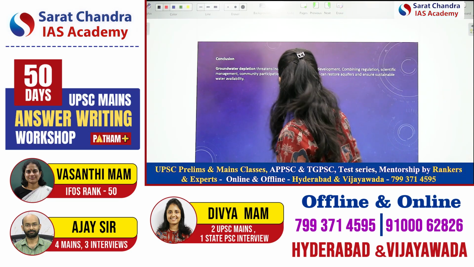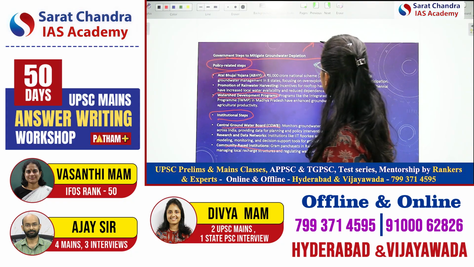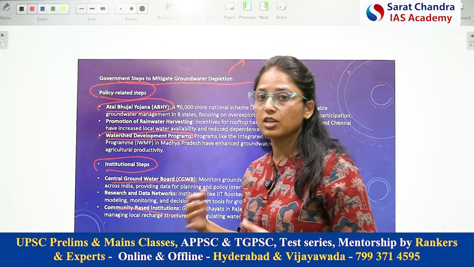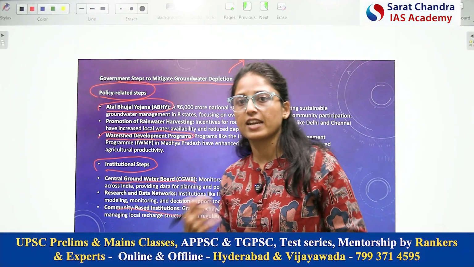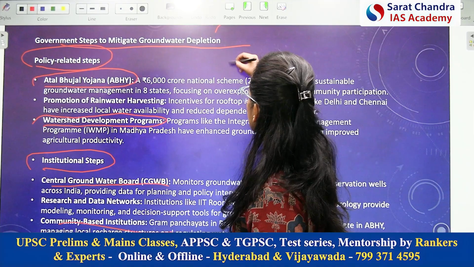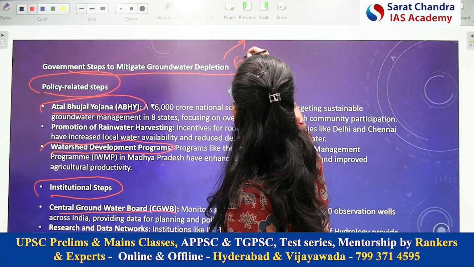Next. Now, here you can add other steps also. For example, if government has introduced a particular scheme where financial incentives are provided, so you can write about the financial incentives also.